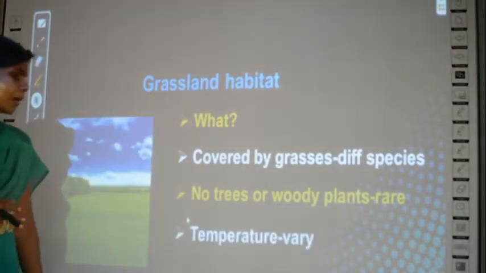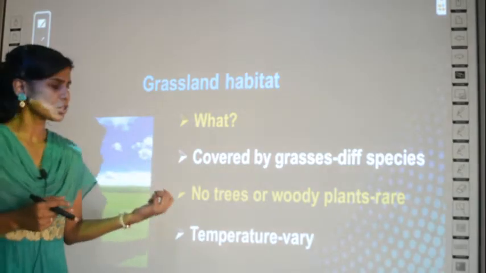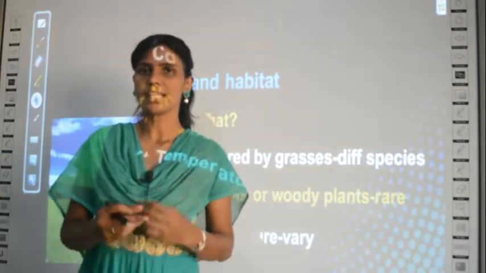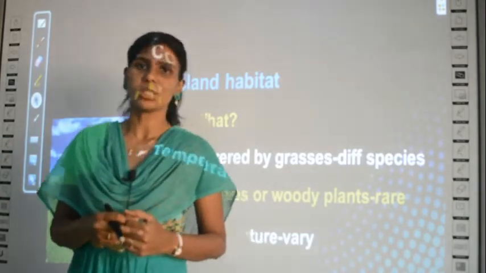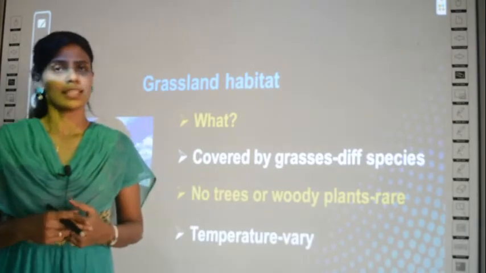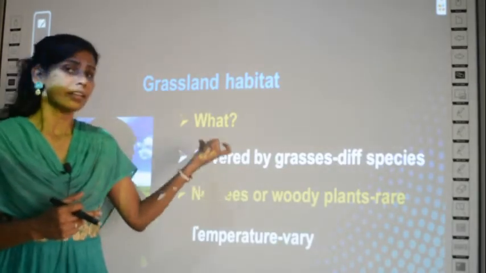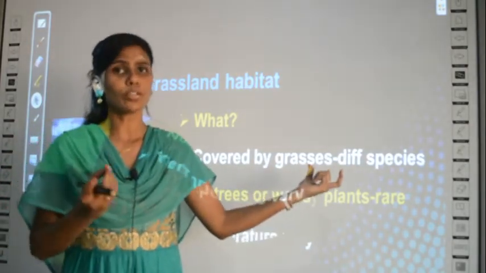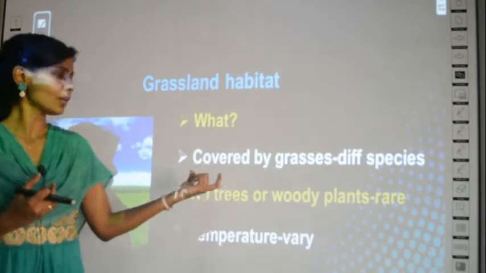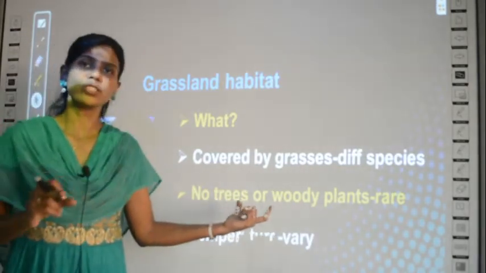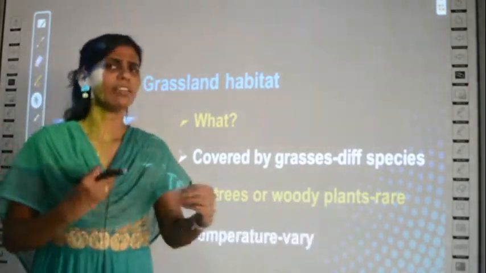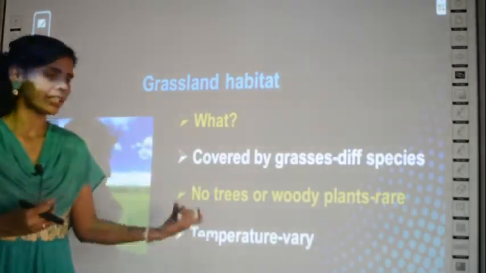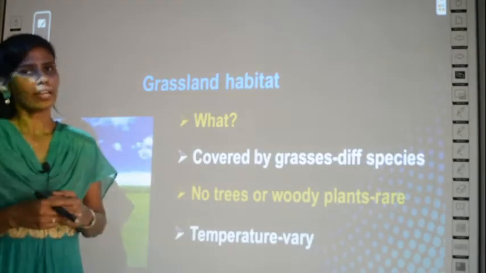And what about the temperature here? The temperature may vary. It is not always the same in a grassland habitat. There are fluctuations in the temperature according to the seasons. So what is a grassland? A grassland is an area covered by grasses belonging to different species or types, where you don't find any trees or woody plants, and even if you do, it is very rare. The temperature here will vary from time to time.